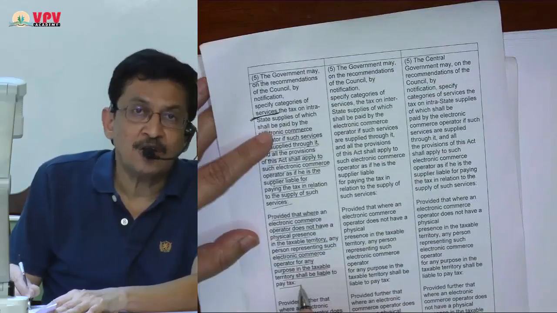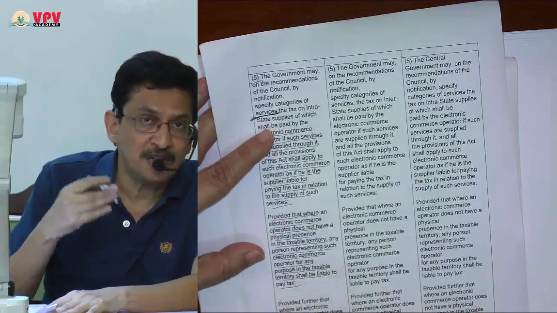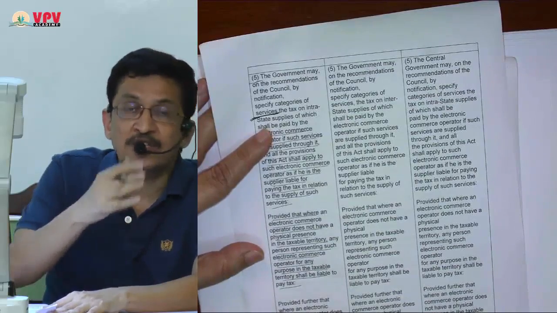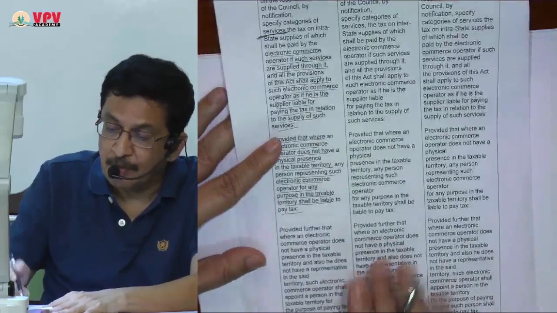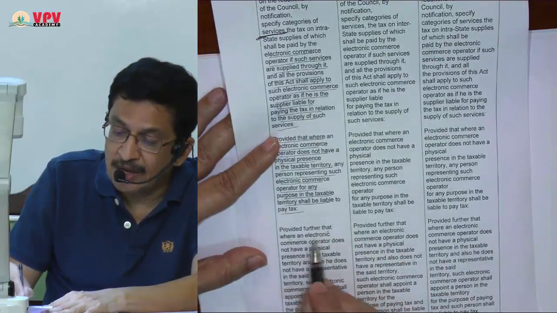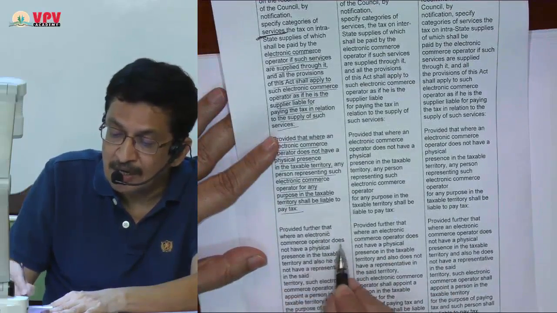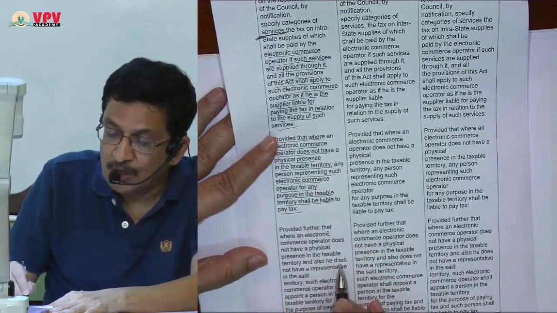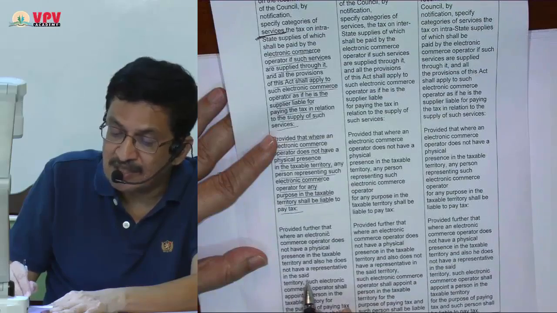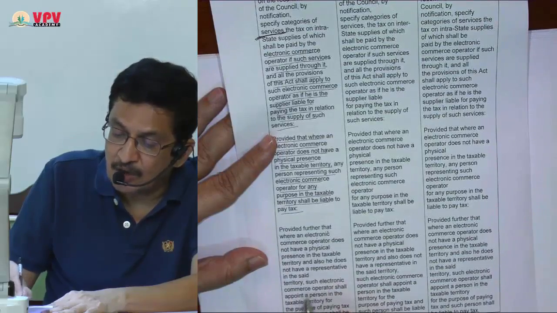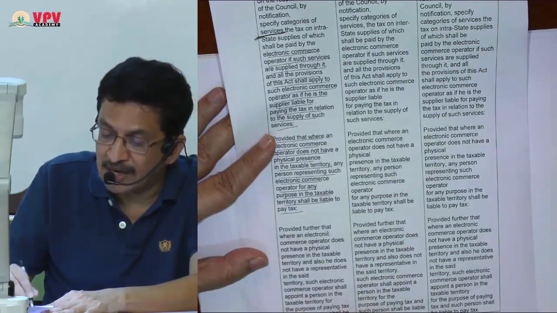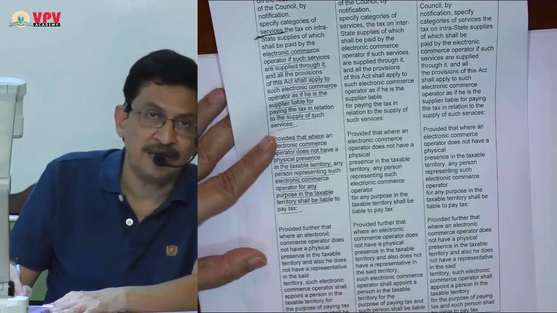If that electronic commerce operator does not have physical presence in India, then liability to pay GST will be on his representative in India. Provided further that where an electronic commerce operator does not have a physical presence in taxable territory and also he does not have representative in the said territory, such electronic commerce operator shall appoint a person in taxable territory for the purpose of paying tax, and such person shall be liable to pay tax.